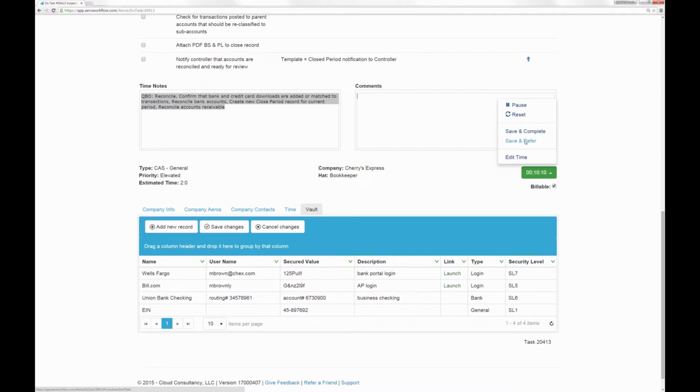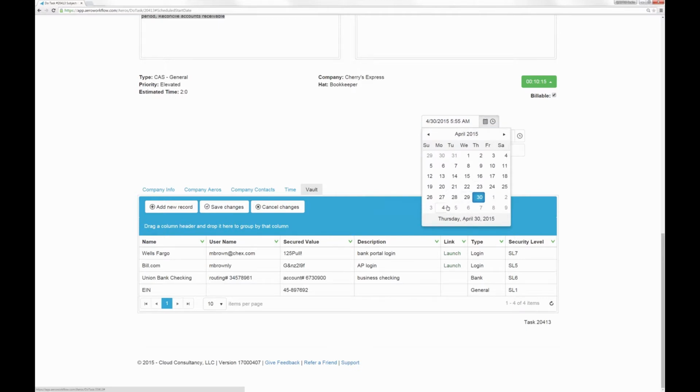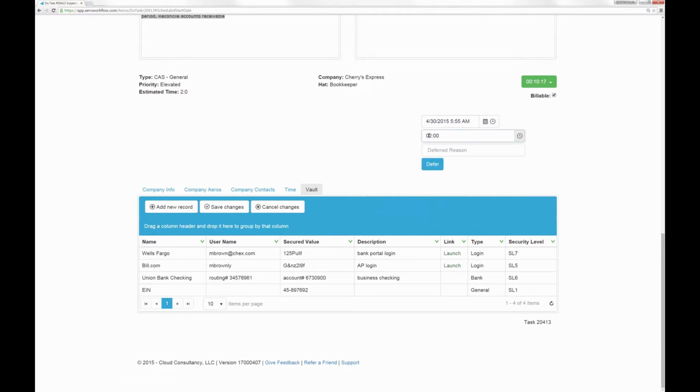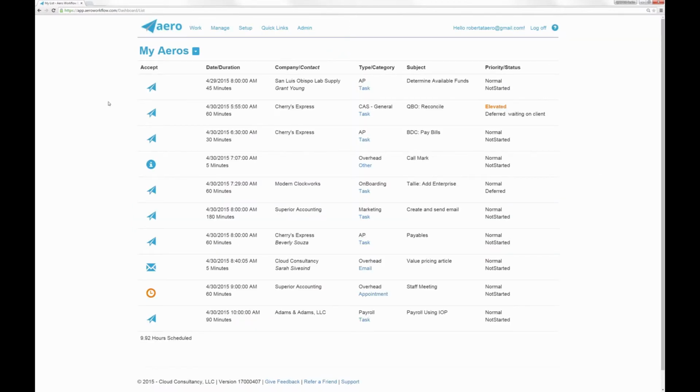So in this case, I'm going to save and defer it. I can pick another day. Maybe I'm going to work on it again a week from now, something like that. Maybe I only have 1 hour left to work on it. I can put a reason, waiting on client response, something like that, and then I click defer, and away it goes. Now, this is going to stay on my list. I left it with today's date, so it's still showing.